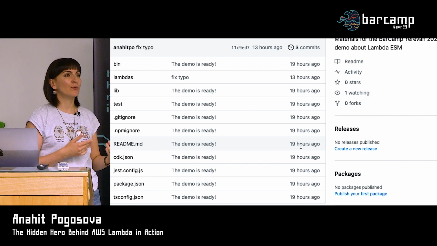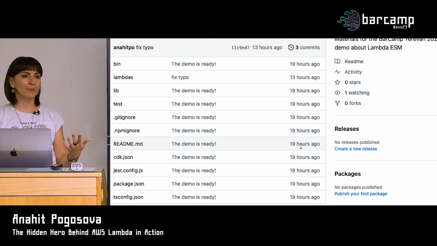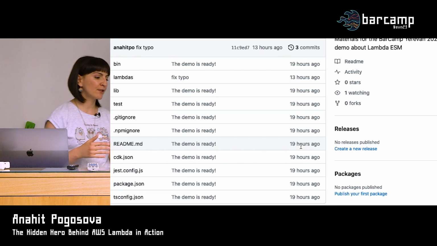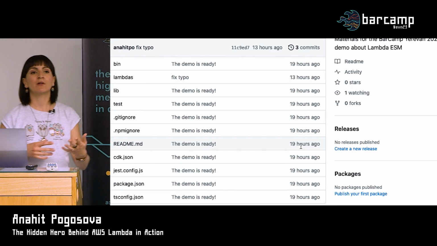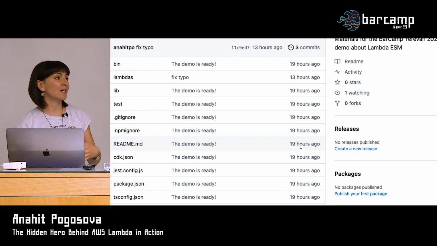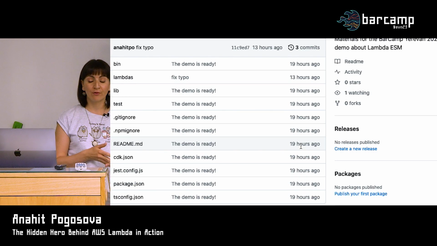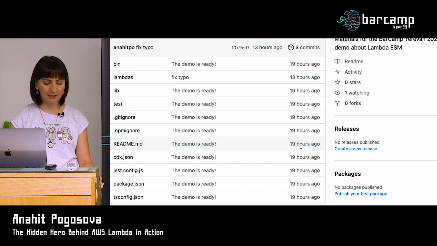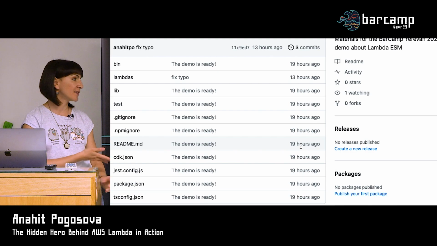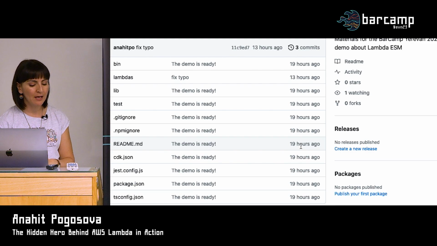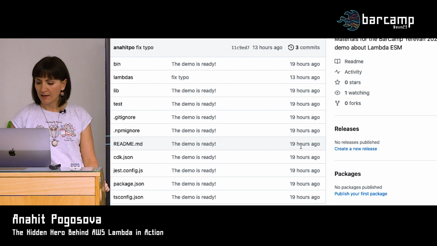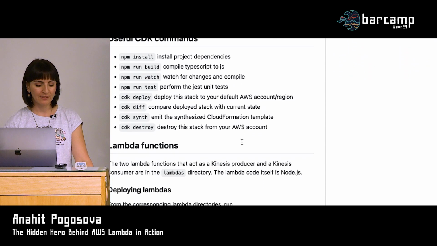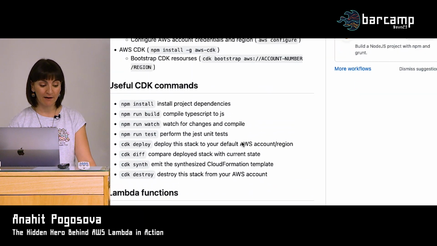Behind the scenes, CDK still will spin up CloudFormation templates, so if you are more familiar with those, AWS uses CloudFormation for infrastructure as code. And CDK will spin up a CloudFormation stack behind the scenes, but it will be just nicely hidden behind an actual programming language. And in this case, we are going to be using TypeScript. And this, of course, will help you to spin up identical infrastructure later on your own whenever you want to, and try things out. And there is a short description of how to use it here in the README. Nothing rocket science. I'm sure it will be easy enough.